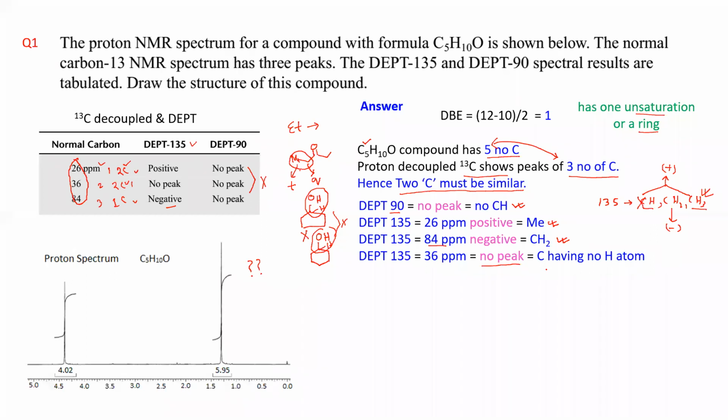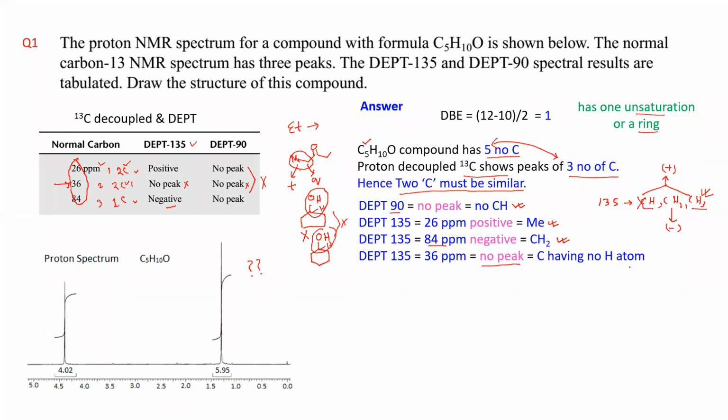If there is no peak appearing in DEPT 135, but you have the peak at that ppm in proton decoupled 13C, that means that carbon doesn't have any hydrogen attached to it.